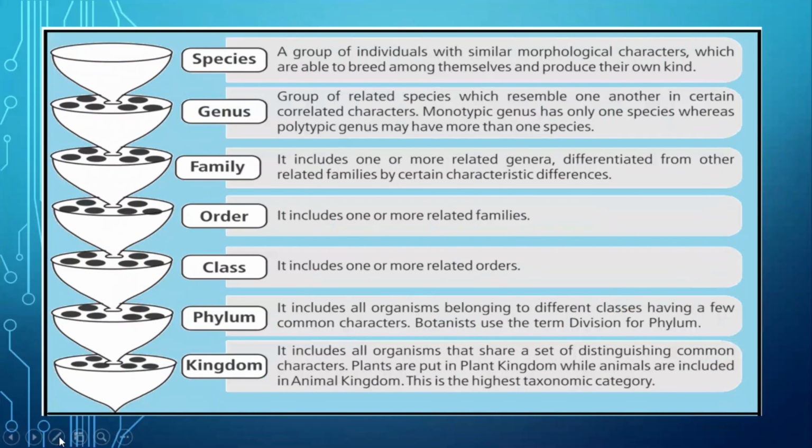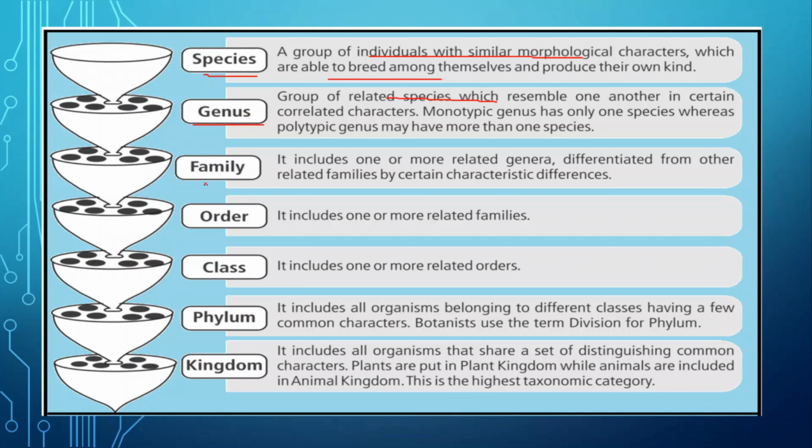In this slide we can see the hierarchy of classification. Hierarchy means different categories, ranks or taxa, and it includes the following. At the bottom, species, then genus, family, order, class, phylum or division, and kingdom. Now, species is a group of individuals with similar characters which are able to breed among themselves. A group of related species are kept in a single genus, which is just above this taxa.